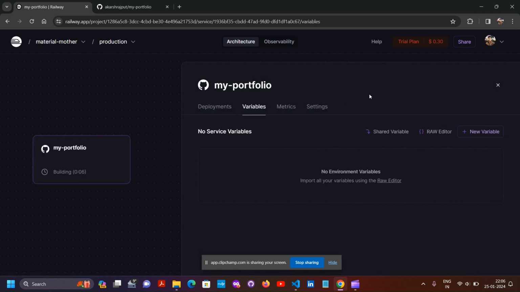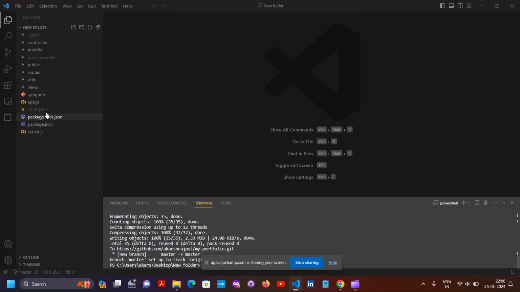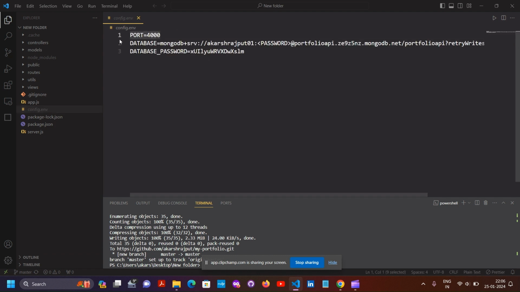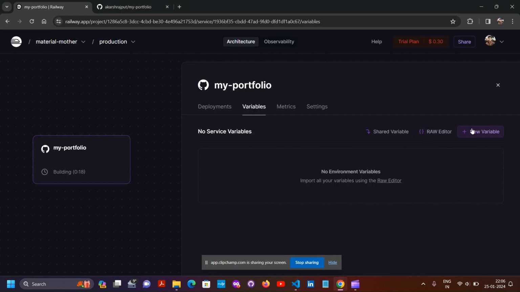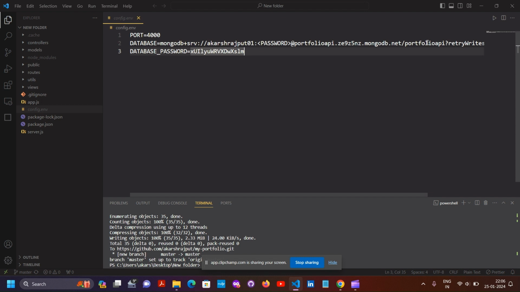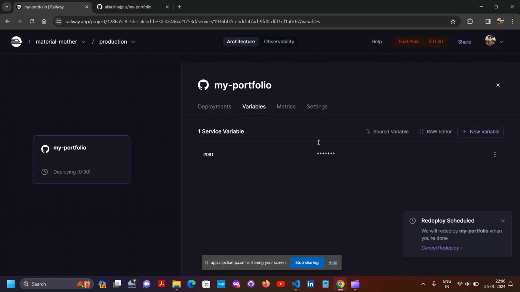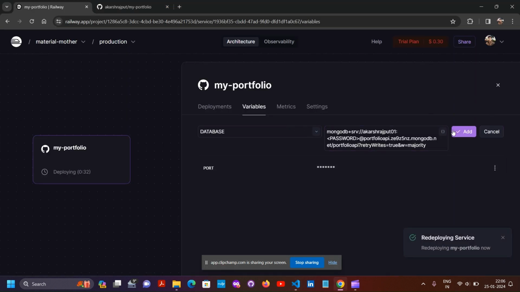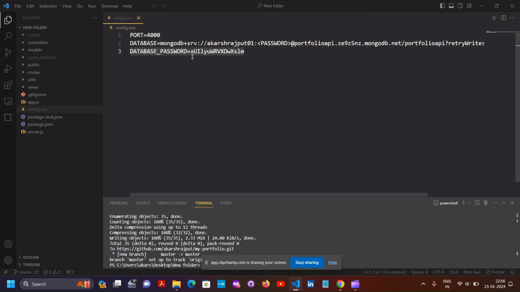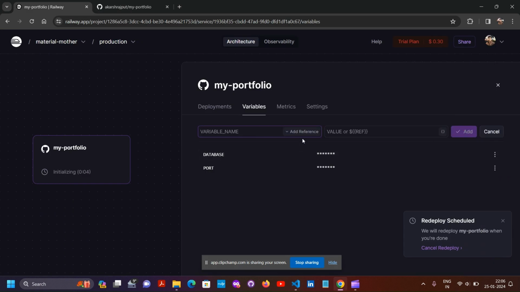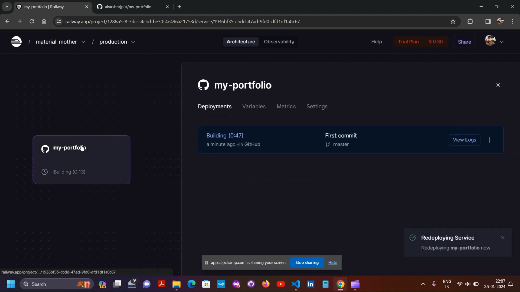variables, and now we will have to select our environment variables from this file one by one. Click on new variable and then paste. We will have to follow the same for all the three variables, adding the database password. After doing that, it will automatically redeploy our website, and this process will take some time.